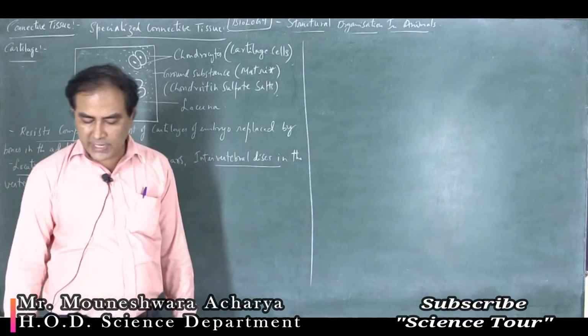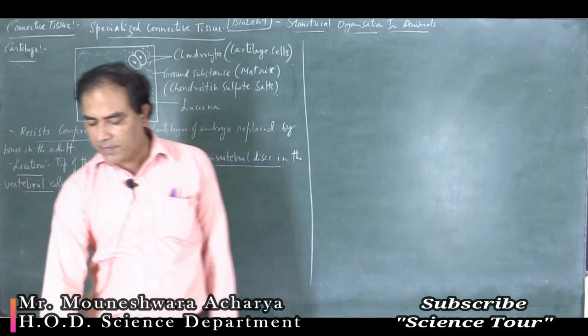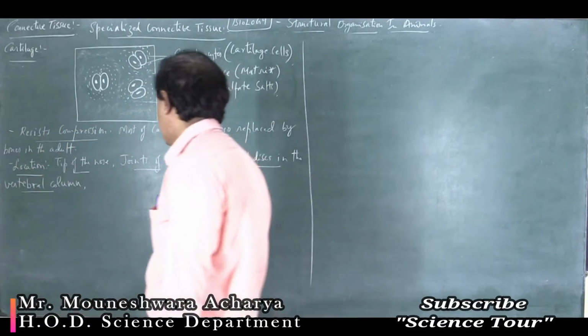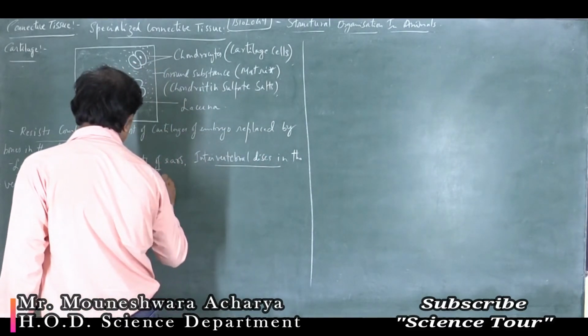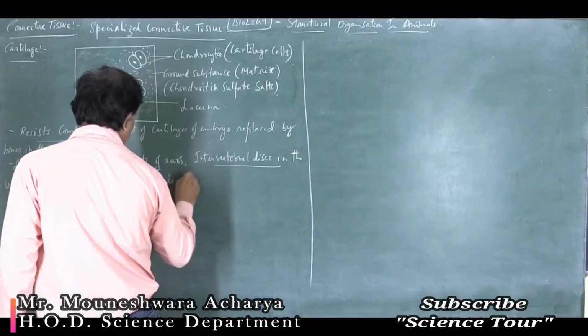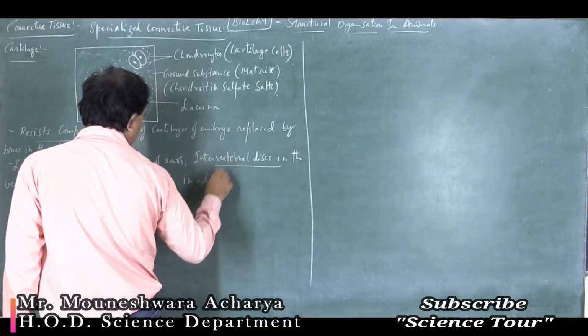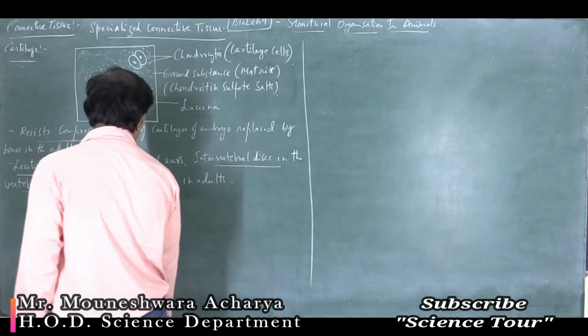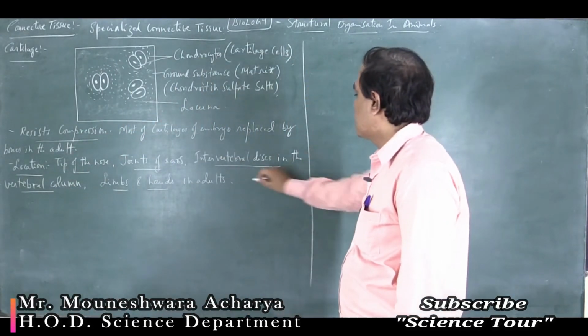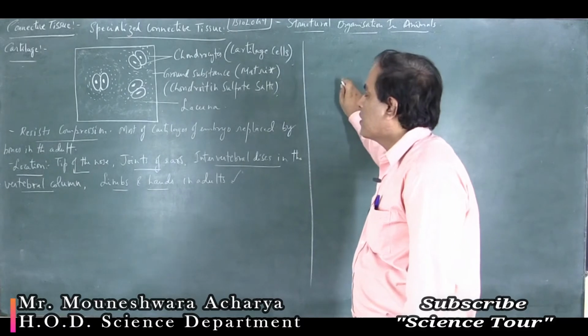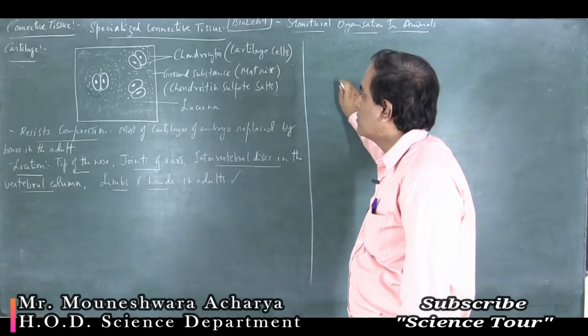And limbs and hands in adults. So these are the major locations where one can find the connective tissue cartilage.